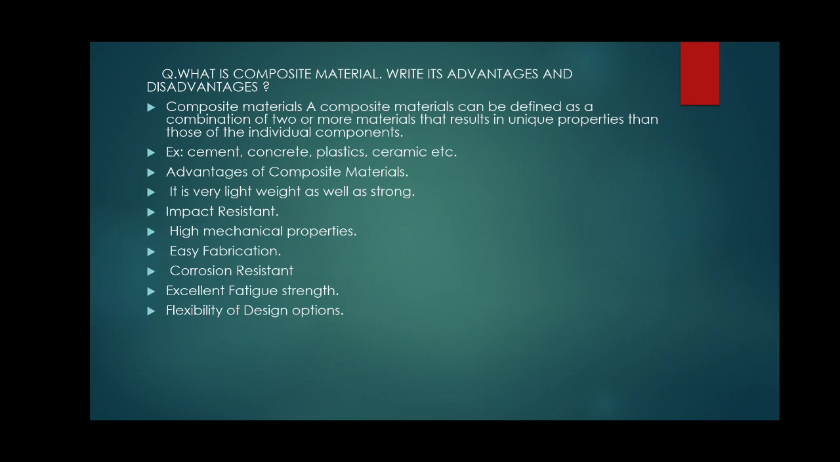So what are the benefits of composite material? It is very light in weight as well as strong. By mixing two or more materials, it becomes very light in weight and very strong. It has impact resistance, high mechanical properties, and easy fabrication, meaning the shape can be changed easily. Corrosion resistance, so corrosion attack cannot happen. Excellent fatigue strength and flexibility of design options. So this is the answer for this particular question.